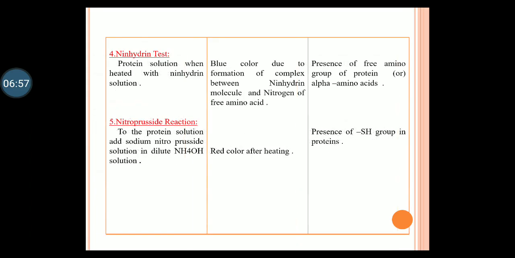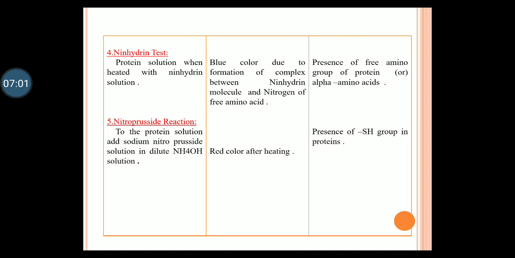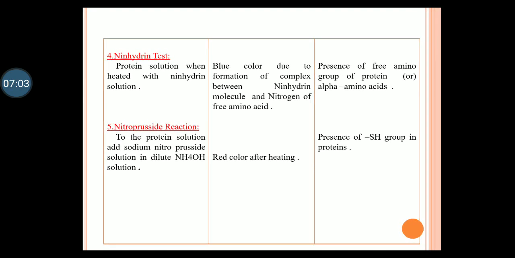Next test is the ninhydrin test. It answers for both aliphatic and aromatic amino acids, but the color will be different in both groups. Here the protein solution is treated with ninhydrin solution in alcohol. A blue color is produced due to complex formation between the ninhydrin molecule and the nitrogen of the free amino acid. Here the presence of free amino group can be identified, so the presence of free alpha amino acid can be determined.